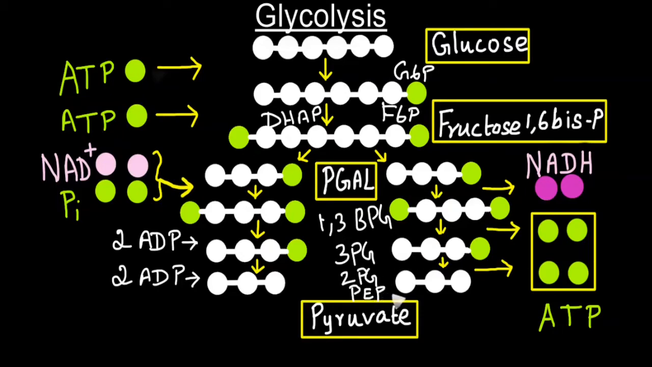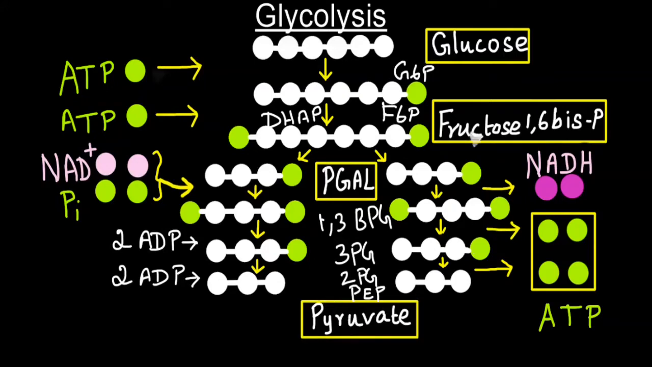Phosphoenol pyruvate has higher phosphoryl transfer potential. So it can easily transfer phosphate to two molecules of ADP and can form two molecules of ATP. So in the second phase of glycolysis, totally 4 ATP molecules are formed. The end product that is formed at the end of glycolysis is pyruvate. So this is the overview of glycolysis.